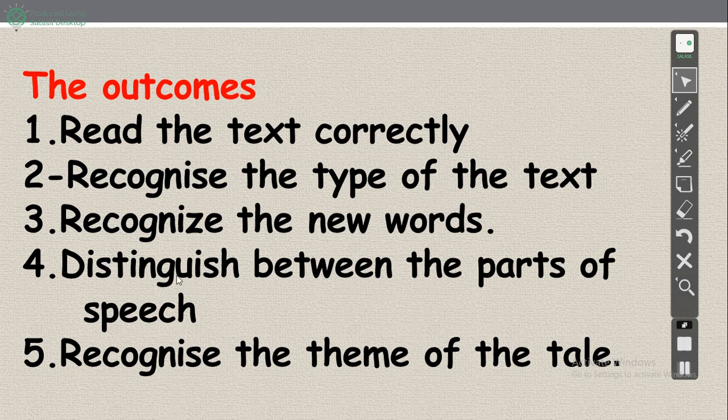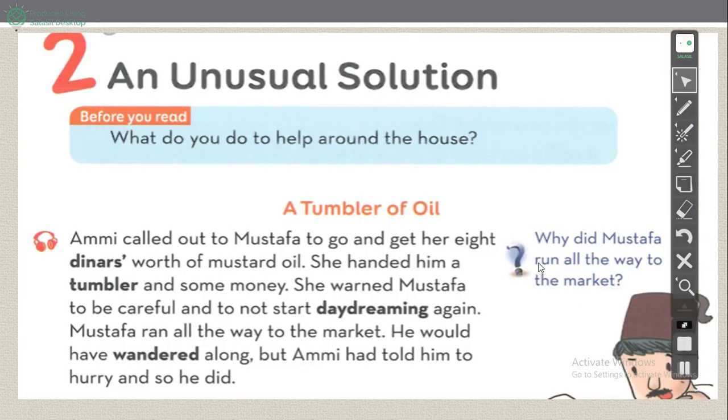Number four, distinguish between the parts of speech. Distinguish means يميز between the parts of speech, meaning is it a noun, is it a verb, is it an adjective, is it an adverb, is it a preposition, and so on. Number five, recognize the theme of the tale.